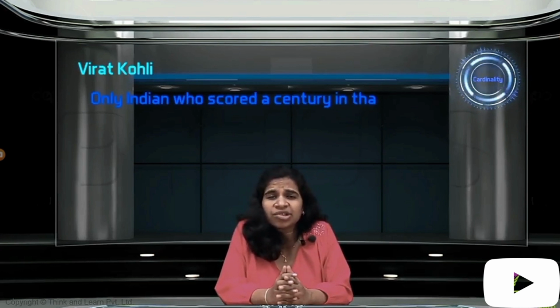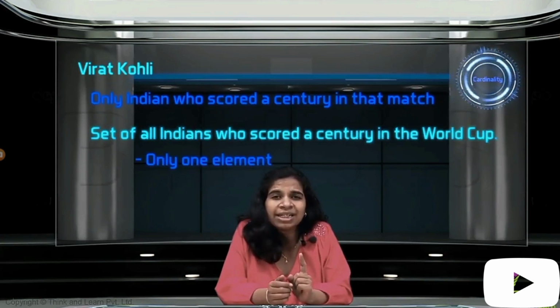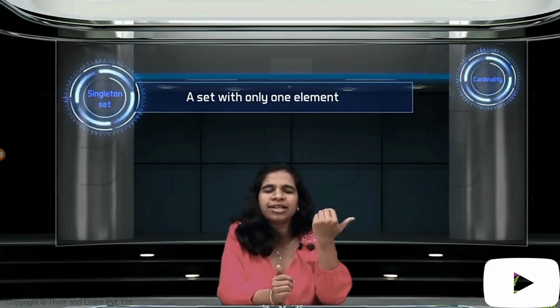That's all that cardinality is. When I was closely following the much hyped India-Pakistan match, I noticed that Virat Kohli was the only Indian who scored a century in that match. So if I were to make a set of all Indians who scored a century in that match, we'd have only one element in that set. We call such a set a singleton set. A set with only one element, Virat Kohli in this case.